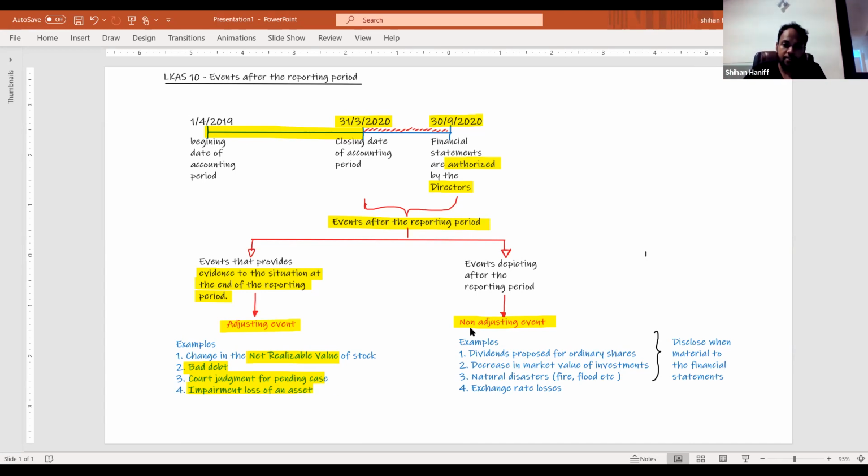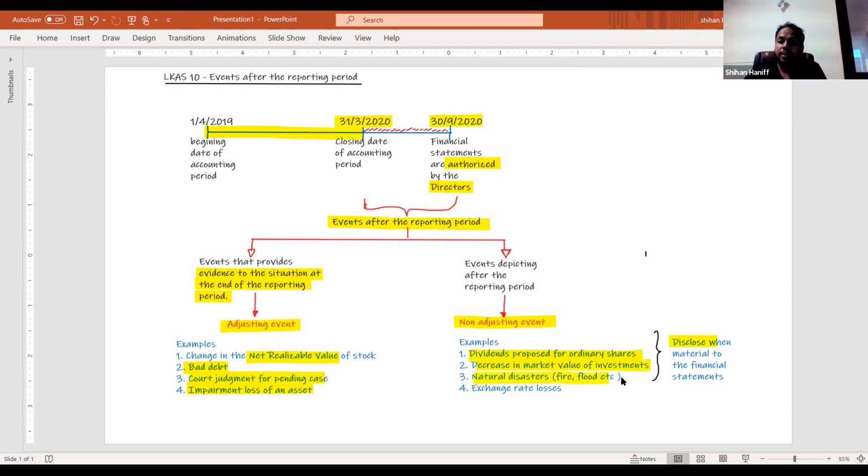Non-adjusting events: dividend proposed for ordinary shares. If the company is providing an ordinary share dividend, that is not adjusted. It's only a disclosure. Decrease in market value of investment.